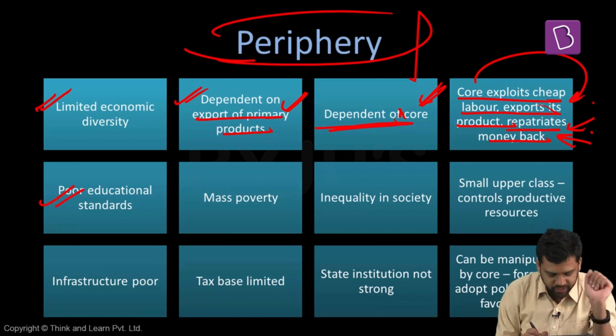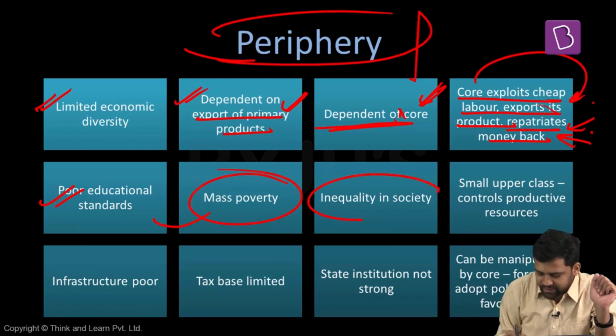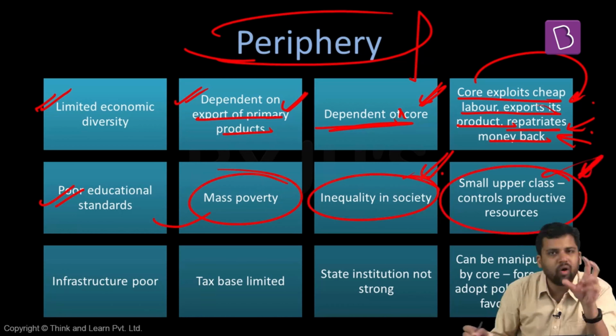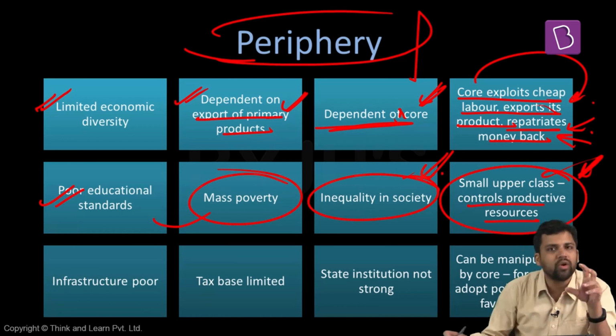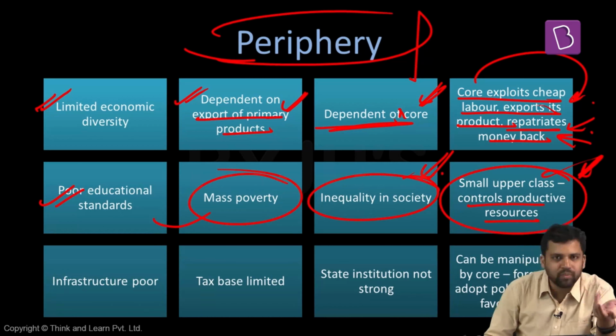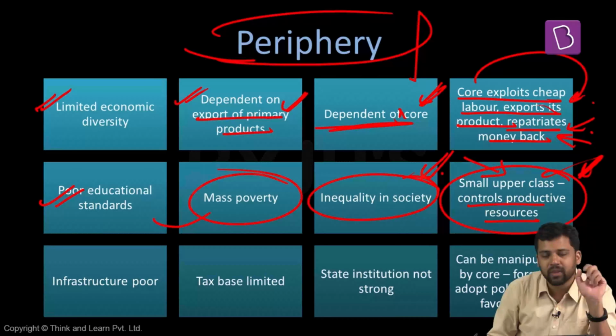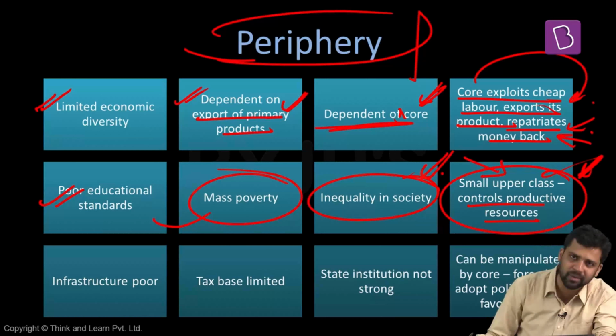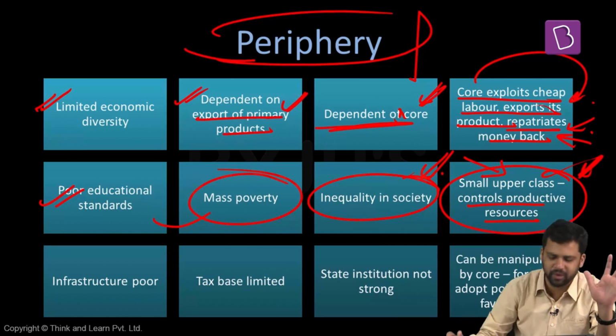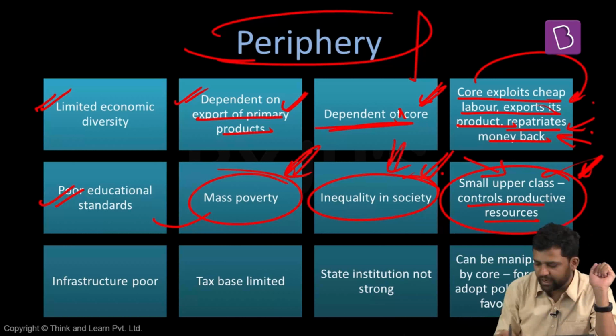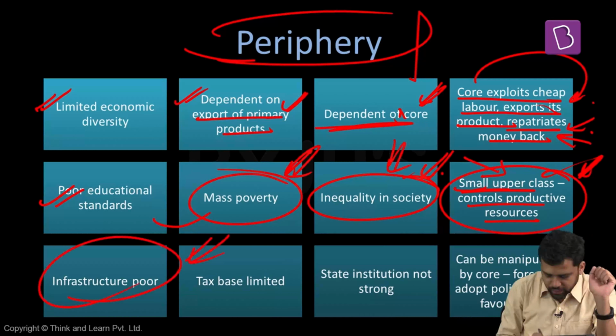In periphery countries, education standards are not that good. There is massive poverty. Society is divided. It is unequal. But there will be a small upper class, the elite, who are controlling the productive resources. So if the core wants to benefit, they will tap the shoulder of the small upper class. They will give them some benefits. In return, the core country gets a benefit. At large, the entire population might not get the benefit. As a result, there is massive poverty, there is inequality. The elites will get the benefit, not everyone. Infrastructure is also not that good. Tax base is quite limited.